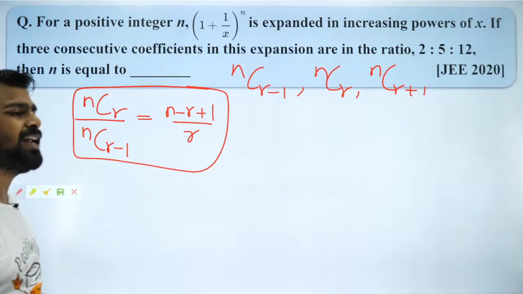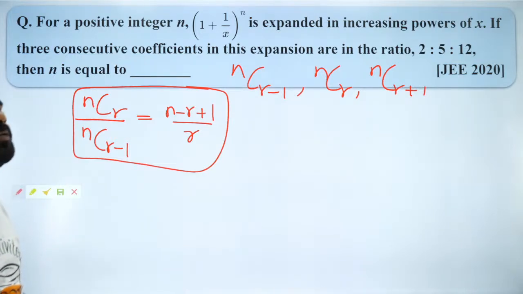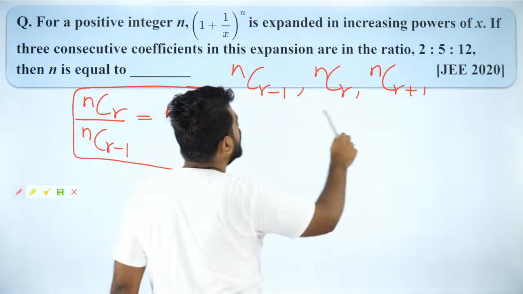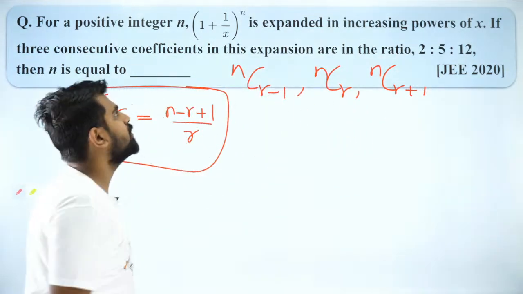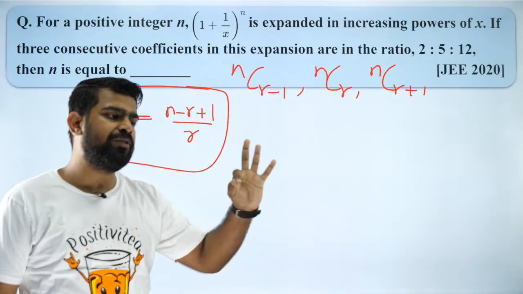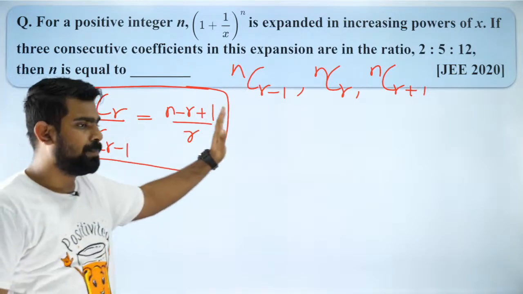Everybody, try to solve it and let me know. But SL, why do you want to do that in this question? In this question, it's a very simple expansion. But the corresponding consecutive coefficients, SL, you will get in this fashion only. See, SL, we are focused only on the coefficients, so don't worry about it. It's not a big issue, because even if you write it in reverse, 3 consecutive coefficients will be in the same form.